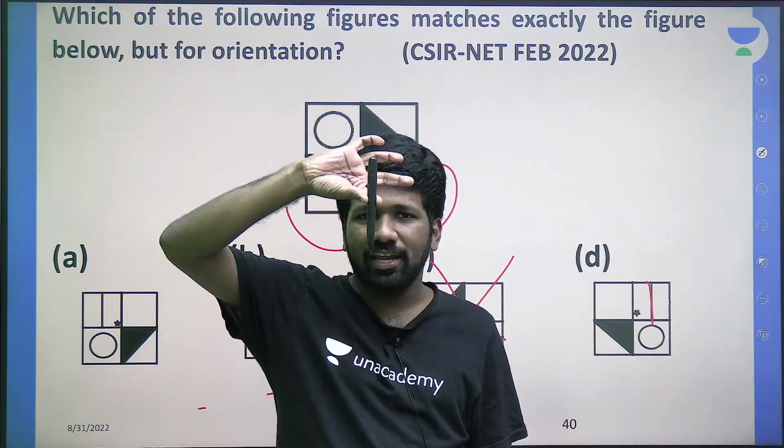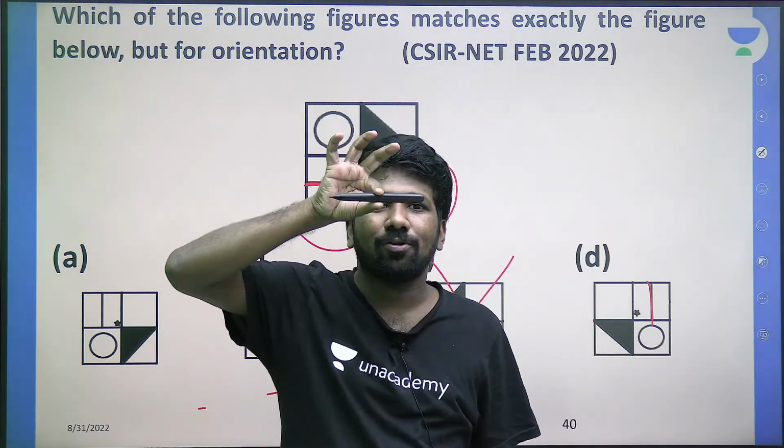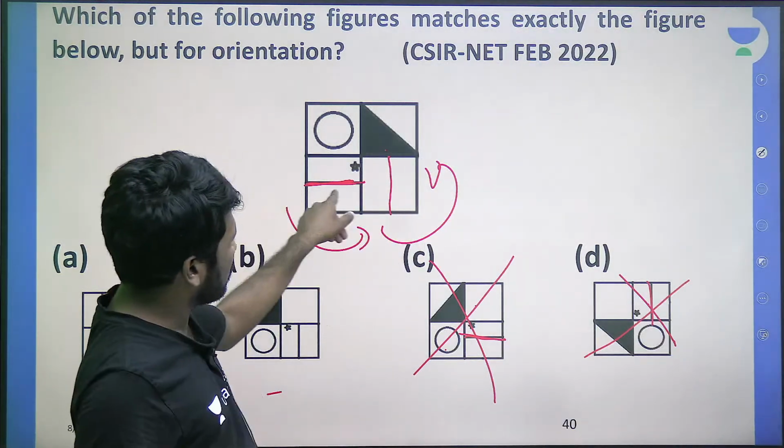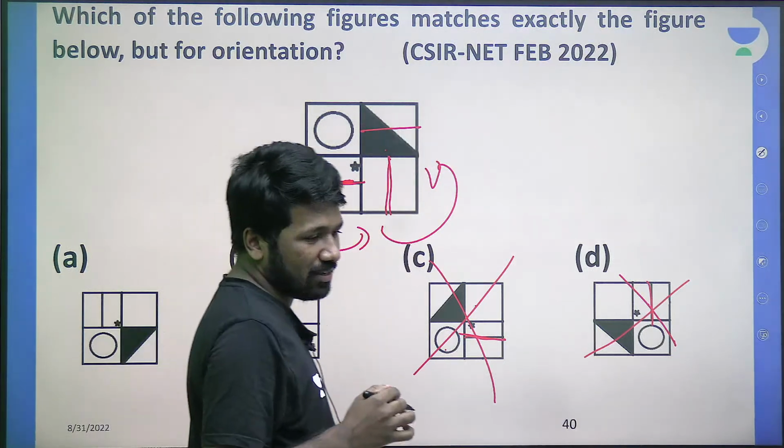If you rotate 90 degree, it will be like this. One more 90 degree, that is 90 plus 90 180. It will be again horizontal, but here it is vertical. That is why this is impossible. क्योंकि हॉरिजॉन्टल लाइन है, वन रोटेशन से ऐसा आएगा, नेक्स्ट रोटेशन से ऐसा आएगा.